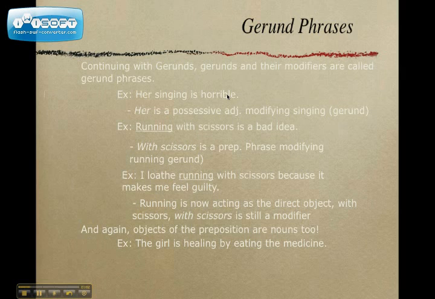Example: the girl is healing by eating the medicine. The girl is healing. Now, is healing is part of the verb phrase, a whole verb phrase, so that is not a gerund. But eating the medicine is the gerund phrase.